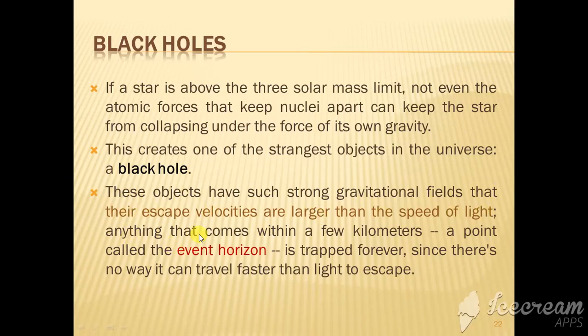It means anything that comes within a few kilometers, a point called the event horizon, is trapped forever, since there is no way it can travel faster than light to escape. Not even light can escape from inside the black hole. The event horizon is called the boundary of the black hole. If anything crosses the event horizon, it will never come out of it. And that's why black holes are perfectly black.